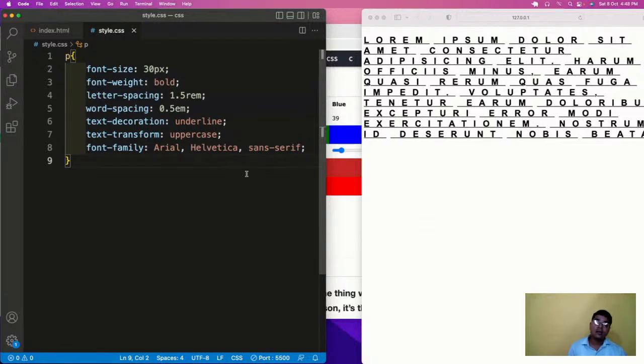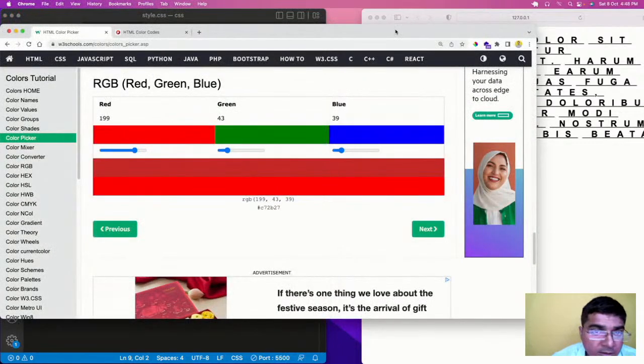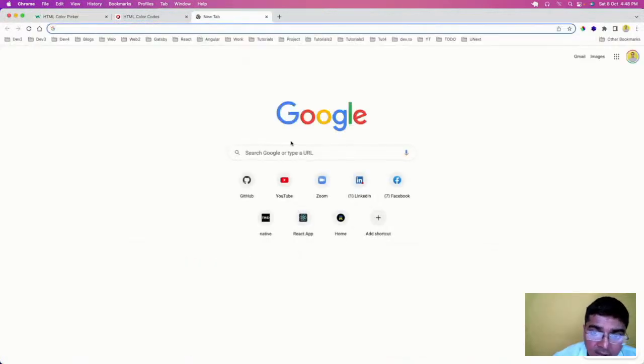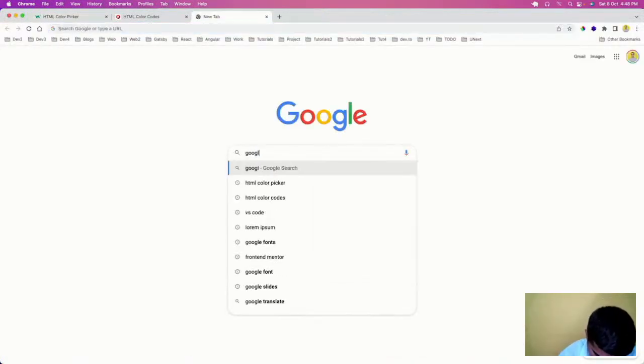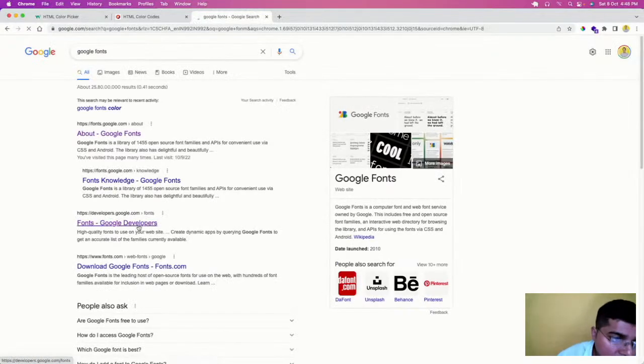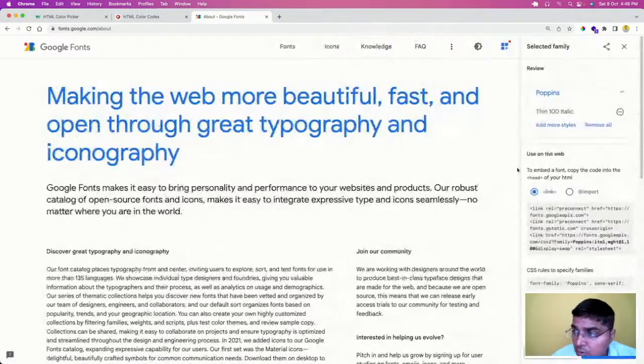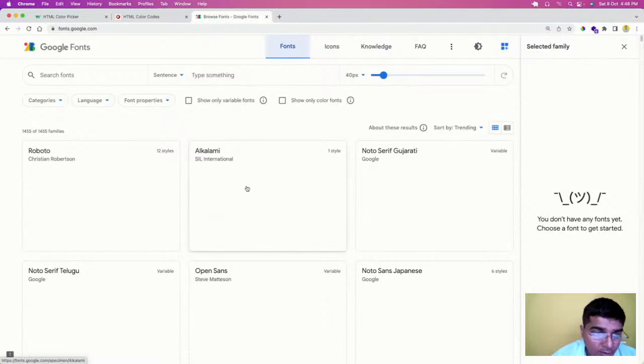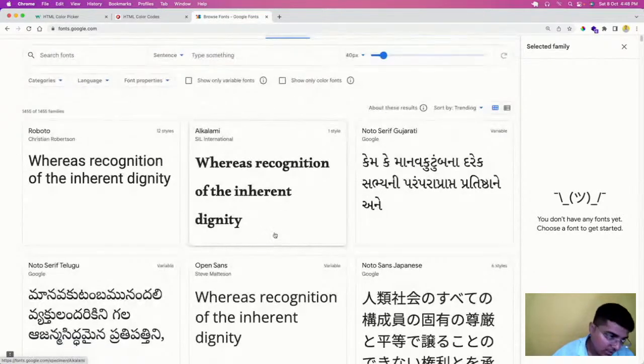Now let us have some new awesome fonts. So these are basically the Google fonts. As you know, these days Google is into each and every part of our life. So Google is into fonts also. These are the awesome fonts in front of you.